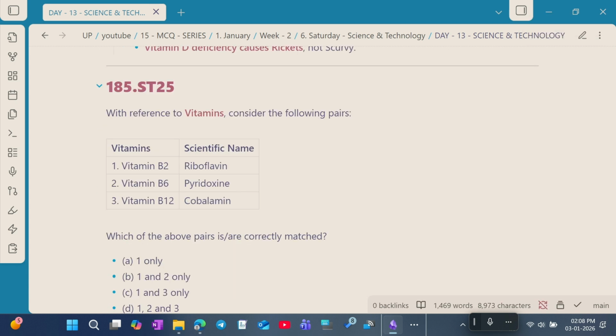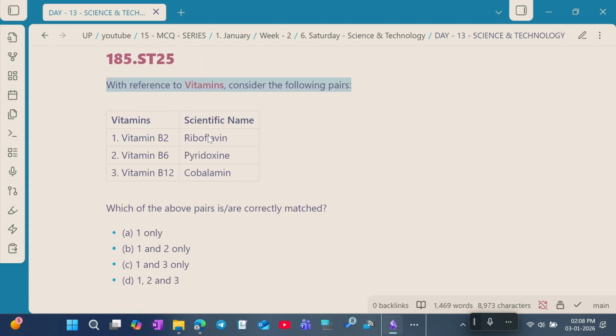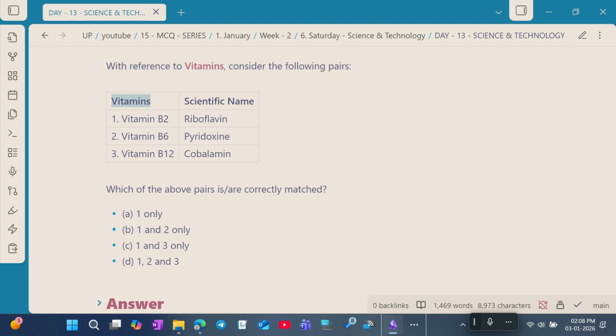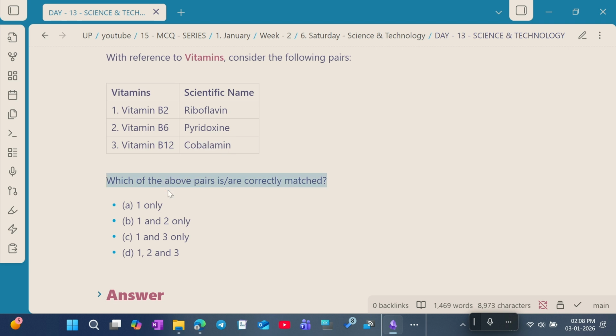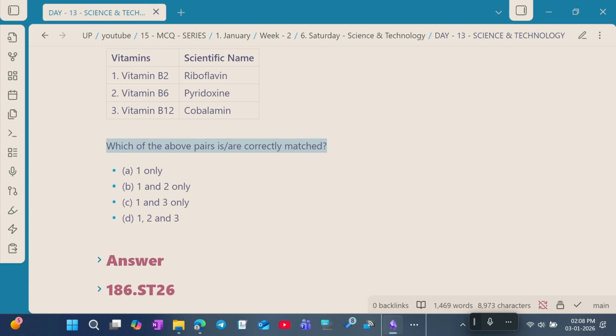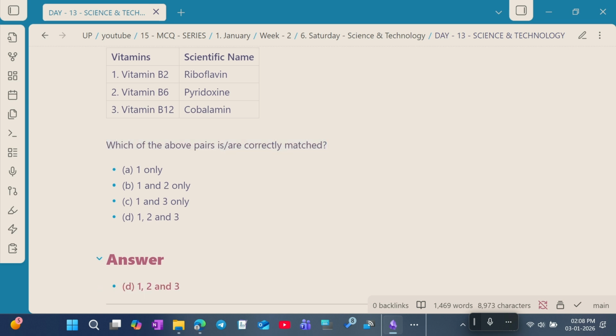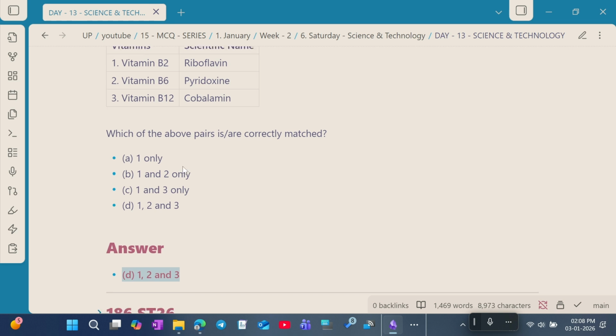Question number 25. With reference to the vitamins, consider the following pairs. Here in the first column are vitamins and in the second column are scientific names. Vitamin B2 scientific name is riboflavin. Vitamin B6 scientific name is pyridoxine, and vitamin B12 scientific name is cobalamin. Which of the following pairs are correctly matched? So the correct answer for this question is option D, 1, 2 and 3. So all the pairs are correctly matched.